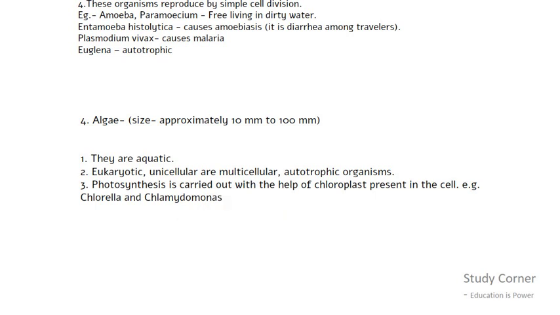Chlorella is a nutrient-dense freshwater algae. Chlamydomonas are green algae that live in stagnant water, moist soil, seawater, freshwater, and snow. Very few species of algae are unicellular, and most of them are multicellular and visible with the naked eye.